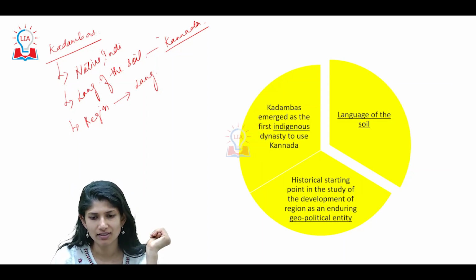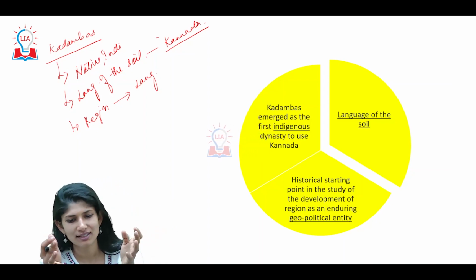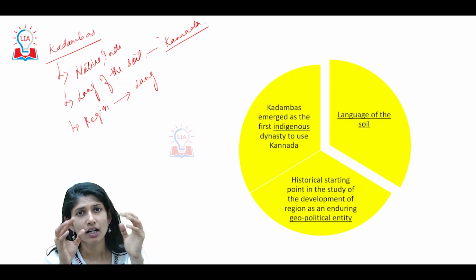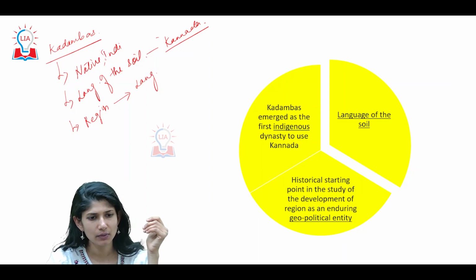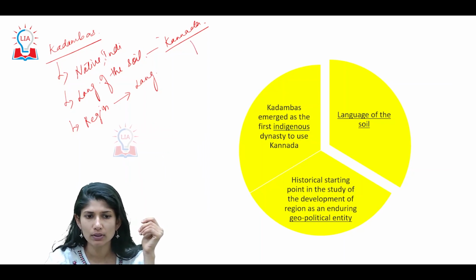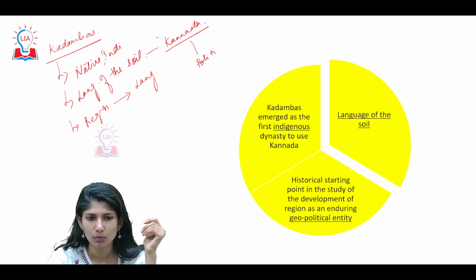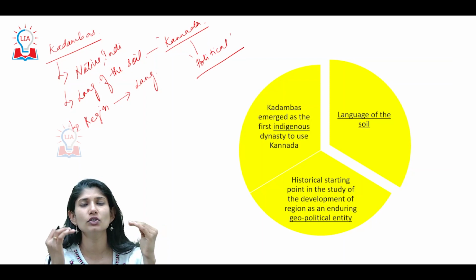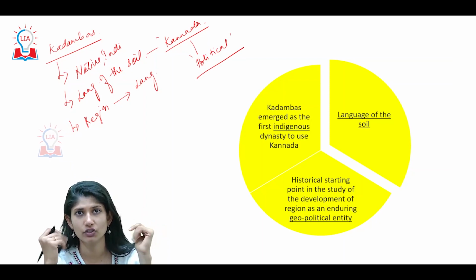Historical starting point in the study of the development of language, region, geopolitical entity. Now, here we said language of the soil. This takes the political aspects, as in preservers of this particular language.